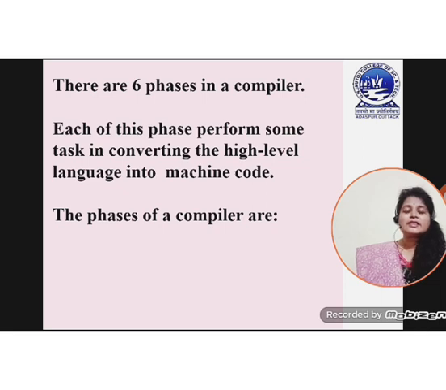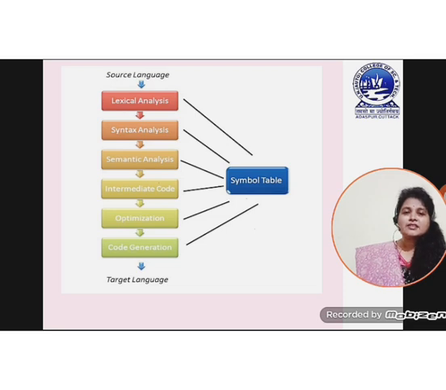Actually, all these phases perform some sort of processing task so that they convert the input into an intermediate result or into some different format. There are 6 phases of compiler. Each phase takes some input, performs processing and produces the intermediate result or output for the next phase. Now in this slide we can see there are 6 phases: lexical analysis, syntax analysis, semantic analysis, intermediate code generation, optimization and code generation.